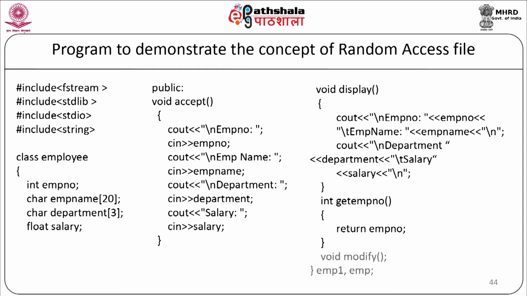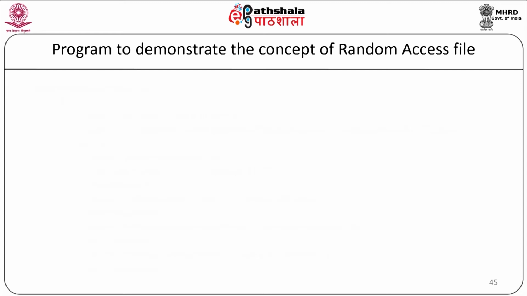Void modify, the actual function body of the modify function we will write outside the class. Our class will end here. We will declare 2 objects of this particular class, employee 1 comma employee 2. Now we will write our modify function here, void employee colon colon modify.